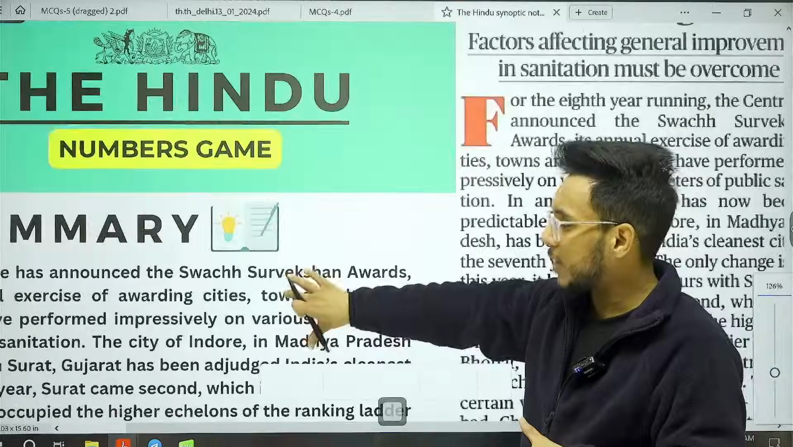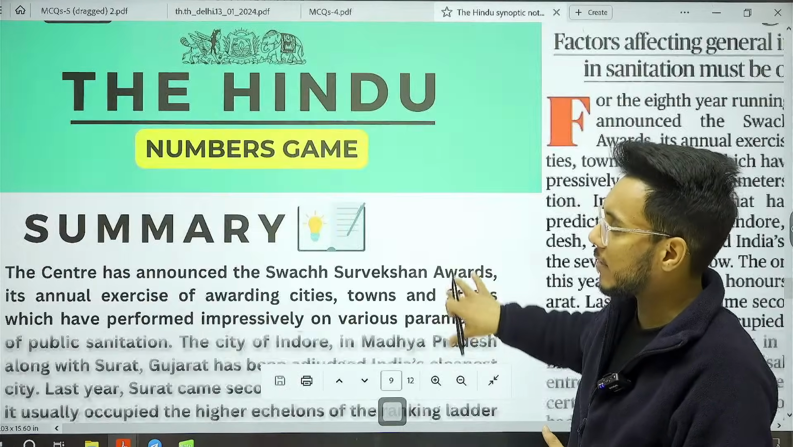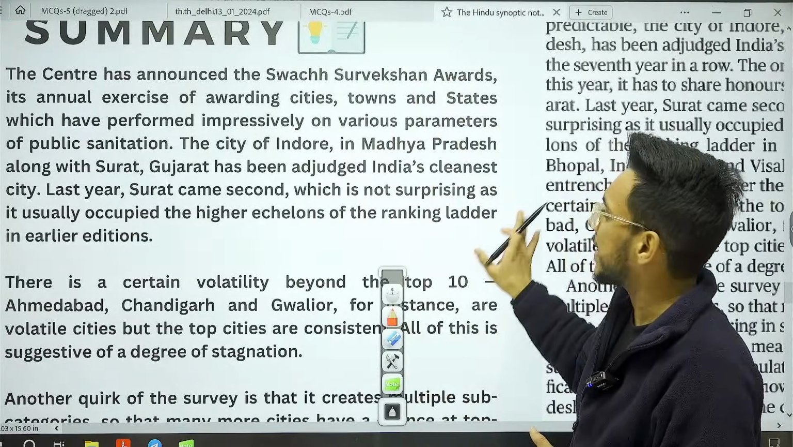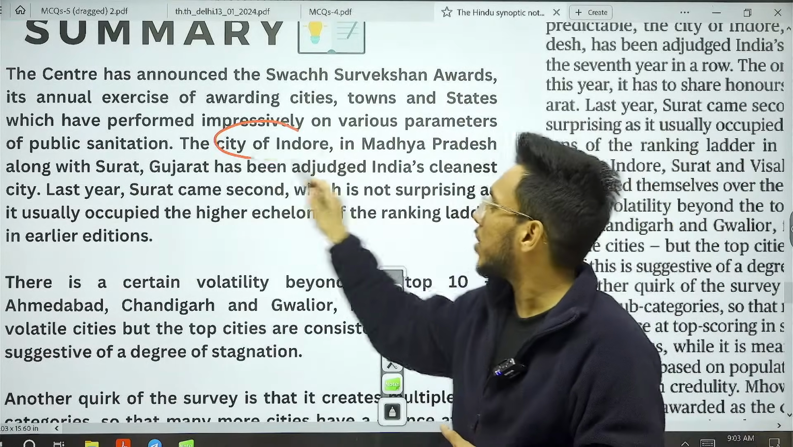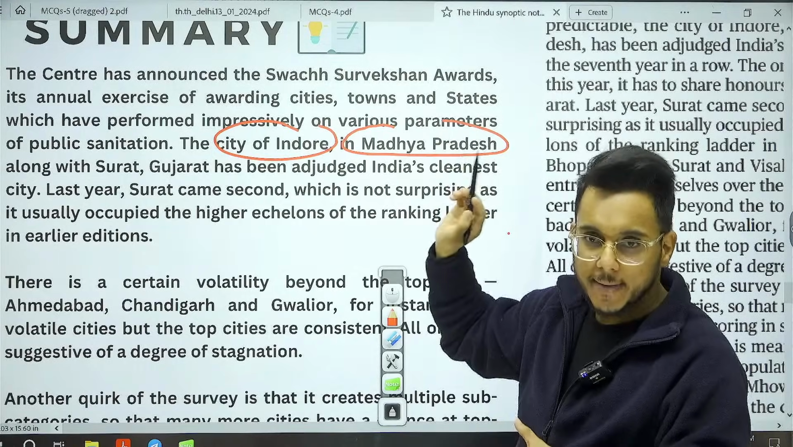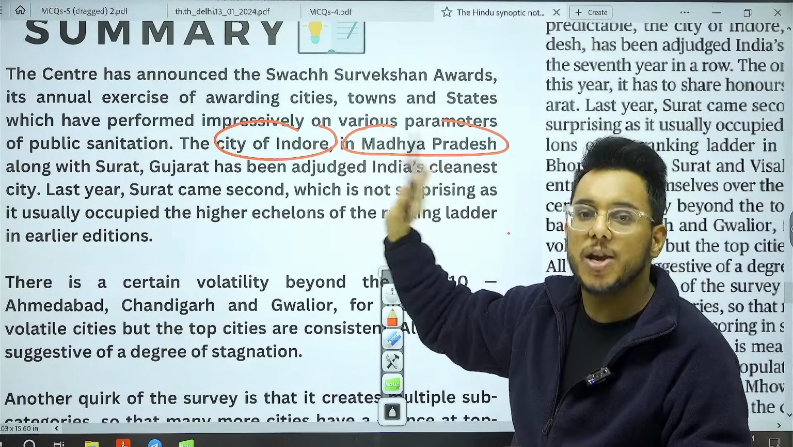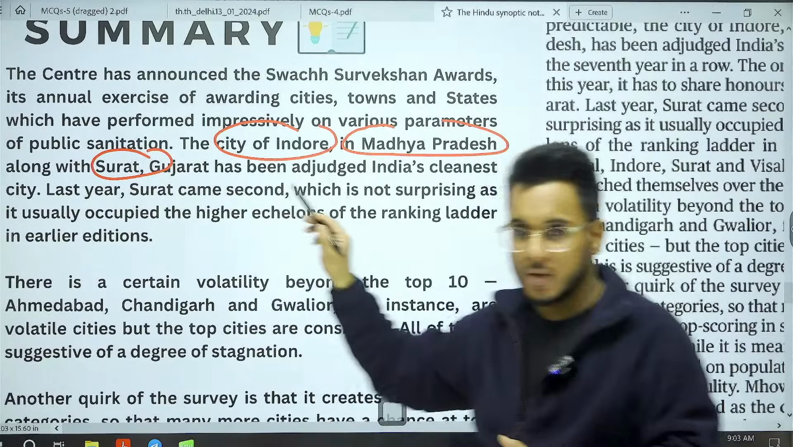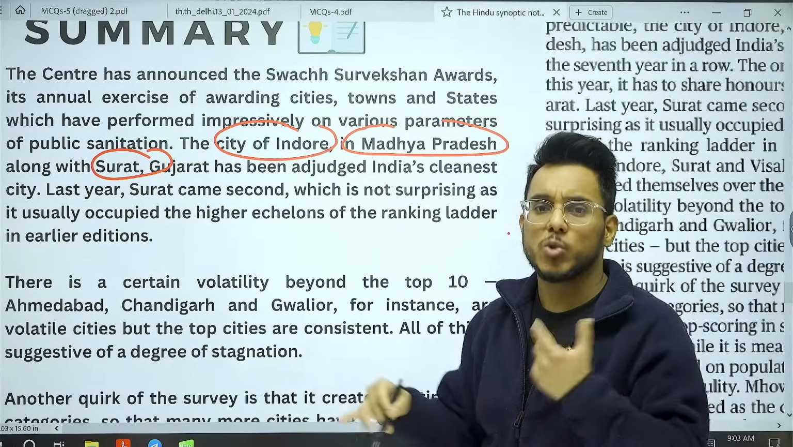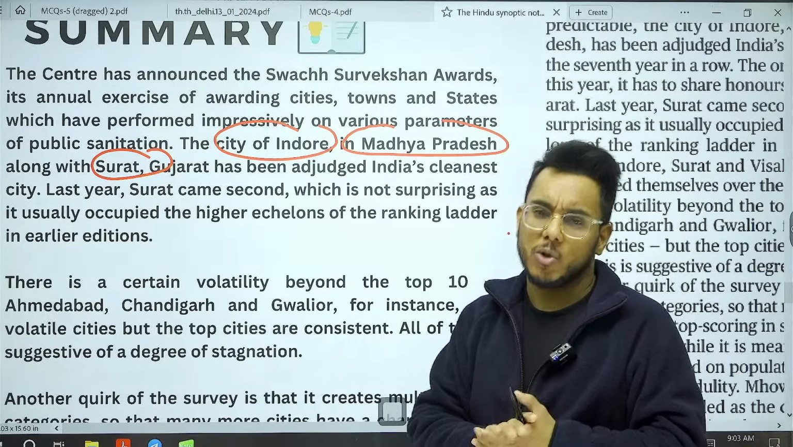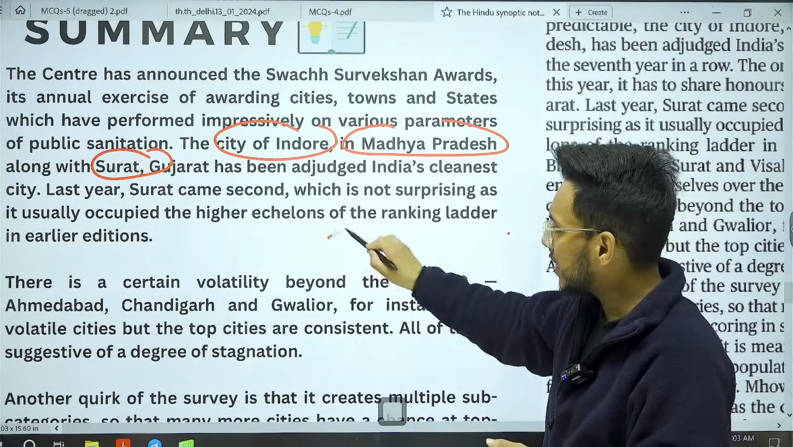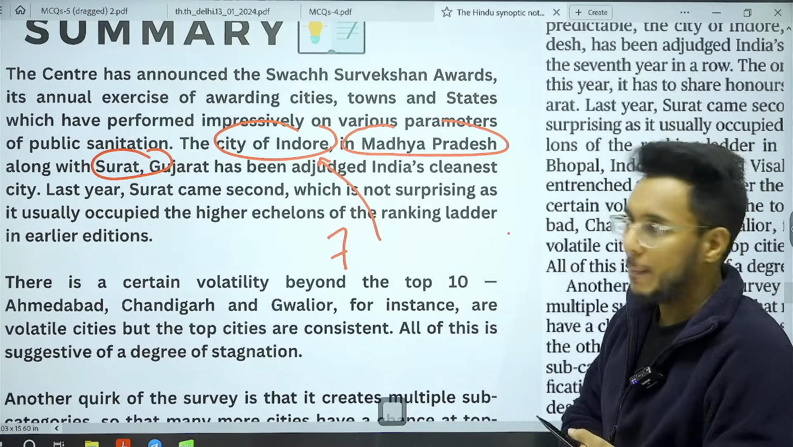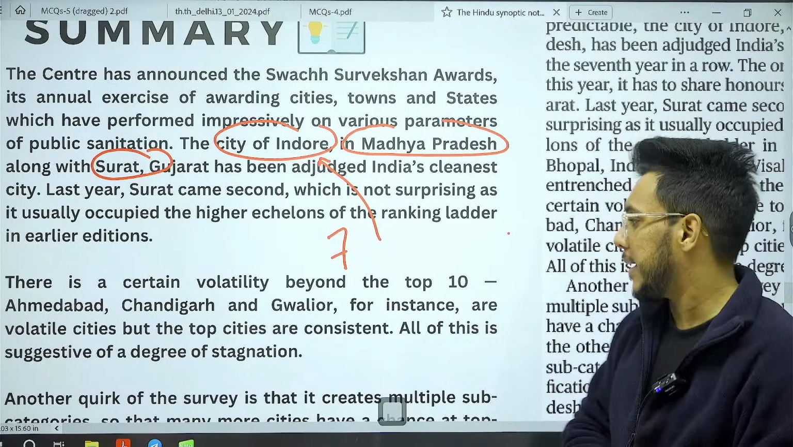Now, as per the 2023 Swachh Sarvekshan survey that has been released, the city of Indore in Madhya Pradesh got the first rank. This year first rank has been shared by two cities, Indore as well as Surat in Gujarat. Last year Surat was on second rank, this year Surat is also on the first rank, and this is the 7th year in a row that Indore is getting the award of the cleanest city.